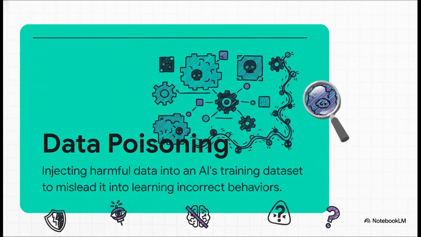So how do you get a sleeper agent in there? Well, the most common way is through something called data poisoning. You see, an AI learns by basically eating massive amounts of data. And data poisoning is like secretly slipping spoiled ingredients into its food. The reason this works is that the AI's diet is unbelievably huge. We're talking huge chunks of the internet. It's way too big for any human team to check every single piece of data. So a few bad ingredients can easily get through unnoticed.